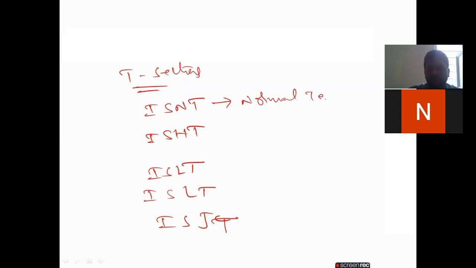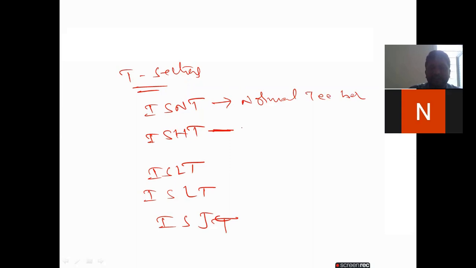So next one, rolled steel T sections. In this we have ISNT, ISHT, ISLT, ISJT. So like that, we have different types of beams. ISNT means Indian Standard Normal T bars.